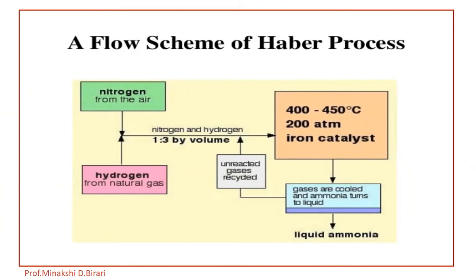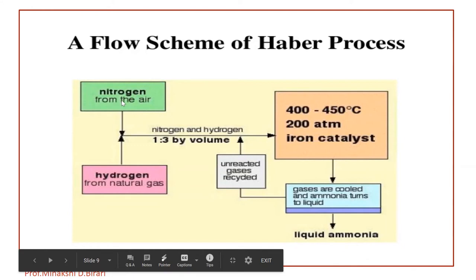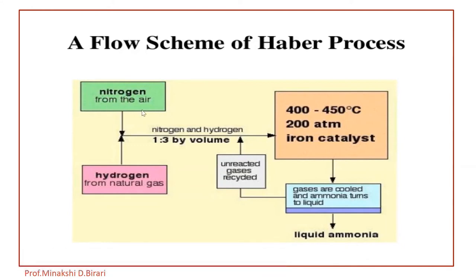So this is the flow scheme of the Haber process. In this process, we can represent the nitrogen, which is one of the raw materials, from the air, and hydrogen from the natural gas. N2 and H2 combine in the ratio 1:3 by volume.